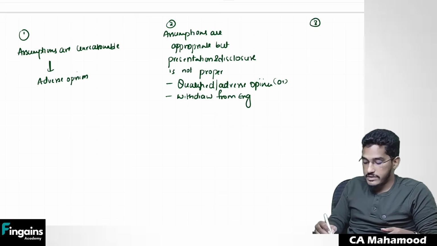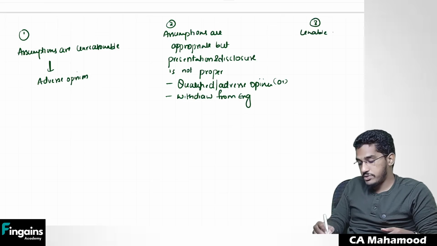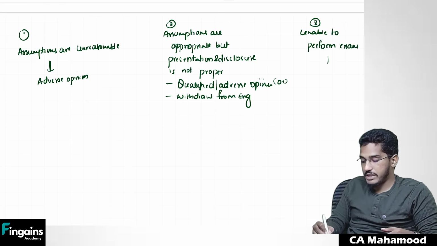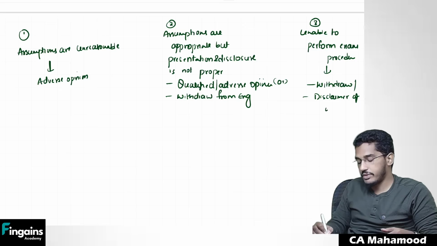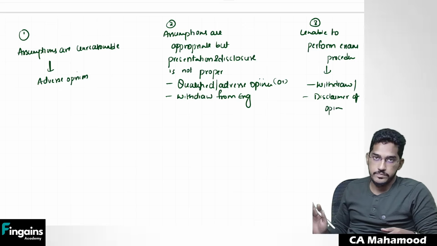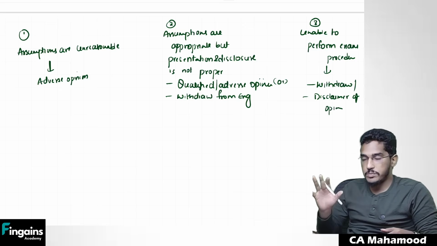Third scenario: if you are unable to perform the examination procedures, then to the extent possible, you have to withdraw from the engagement. If a withdrawal is not permissible, then you have to give a disclaimer. A disclaimer of opinion. Clear? So this is what the reporting responsibility is.